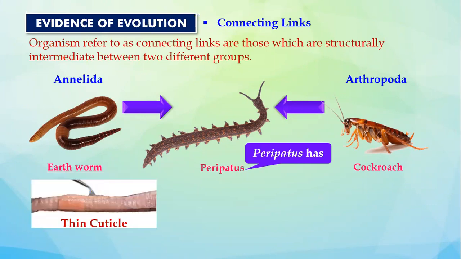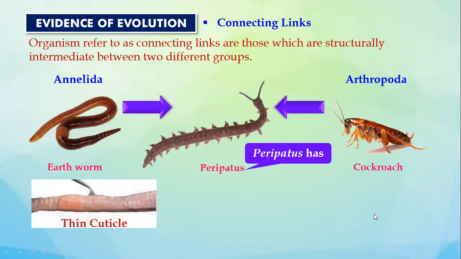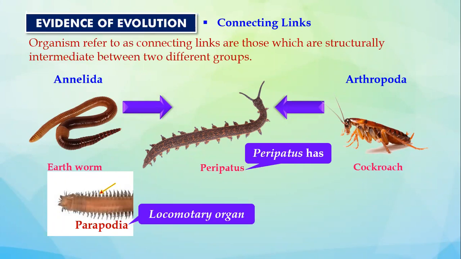So we have understood the three features of Annelida that are common in the peripatus also. The first one is segmental nephridia. These are the organs of excretion. Then we have got the second one, thin cuticle, the outer covering. And we have got the parapodia. These are the locomotory organs which are used by these organisms to travel, to move from one place to another. Clear till here, everybody? Okay.